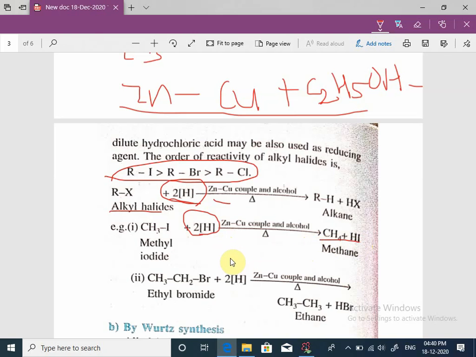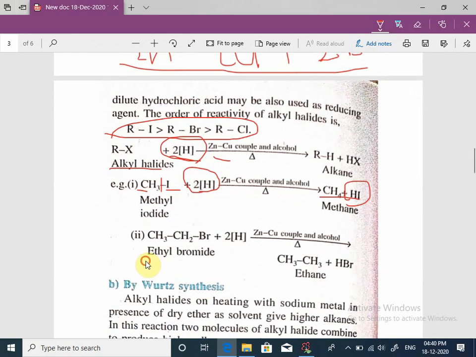How does this take place? The bond between carbon and iodine breaks, and one nascent hydrogen attaches to this carbon atom and another hydrogen atom to this iodine, and formation of hydroiodic acid, hydrogen iodide, takes place.